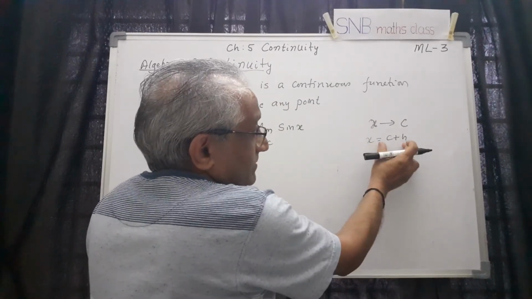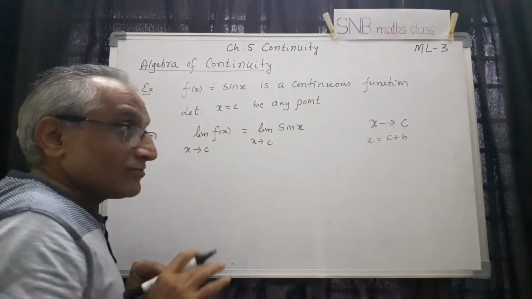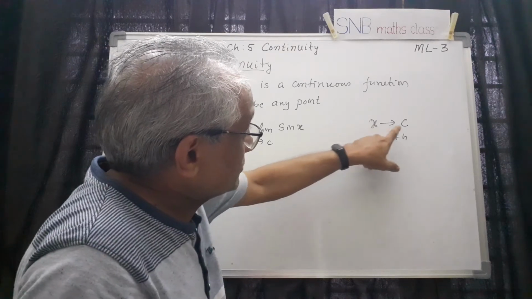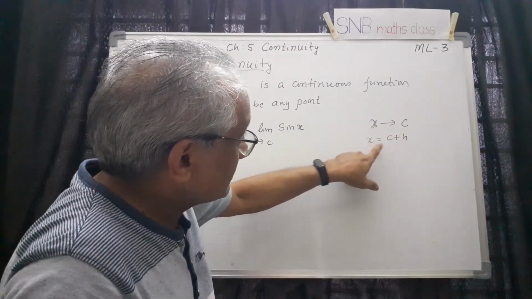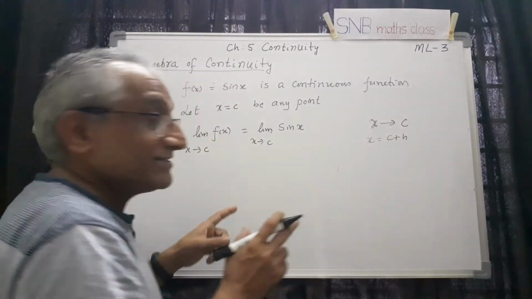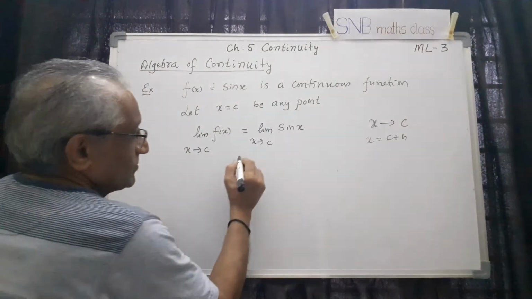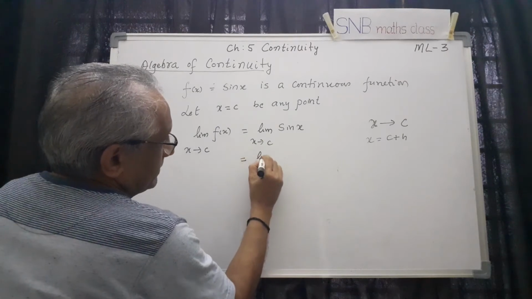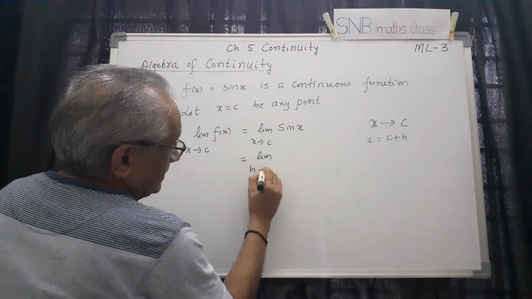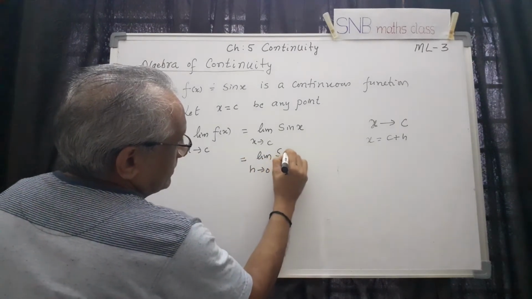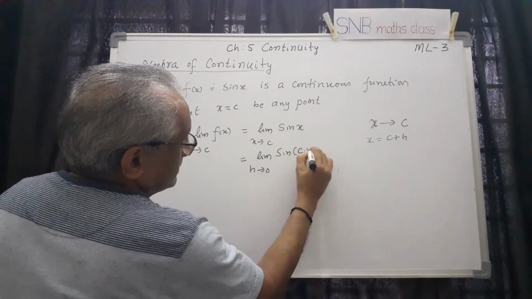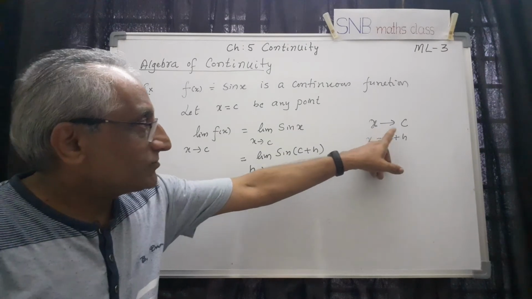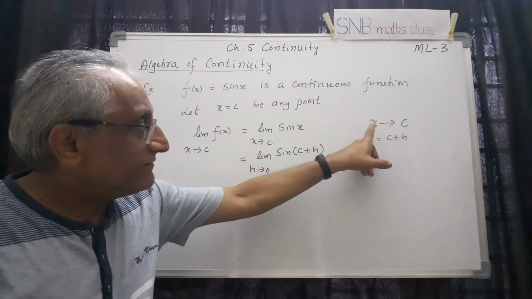But one more thing, when x tends to c, that means x becomes c, h becomes 0. This is called the substitution technique. So we can write this as limit h tending to 0 of sine of c plus h. So this is the technique: x tends to c, meaning x is very near to c.